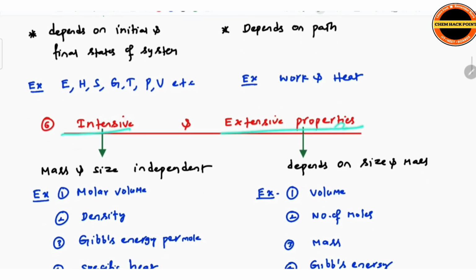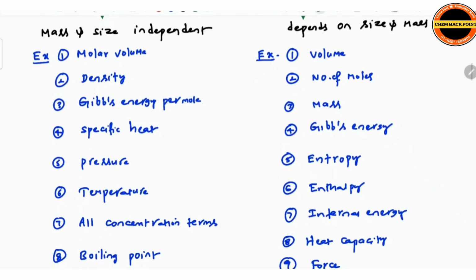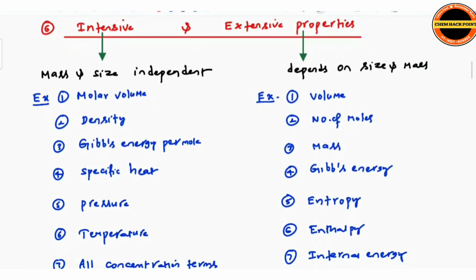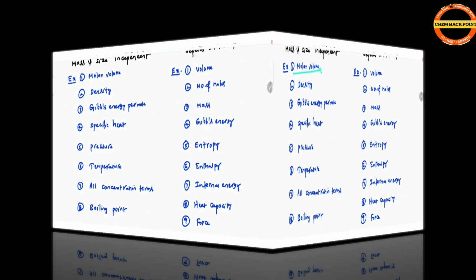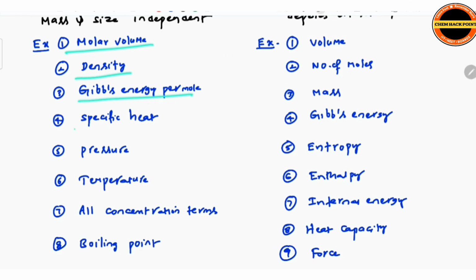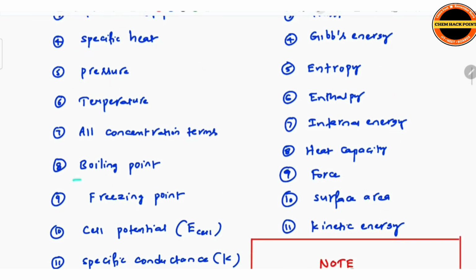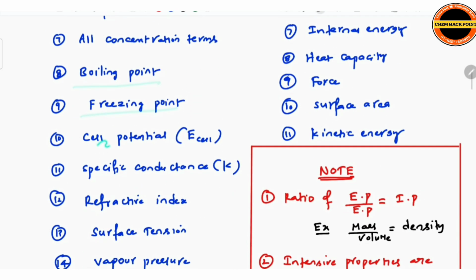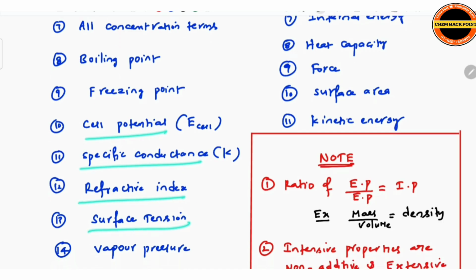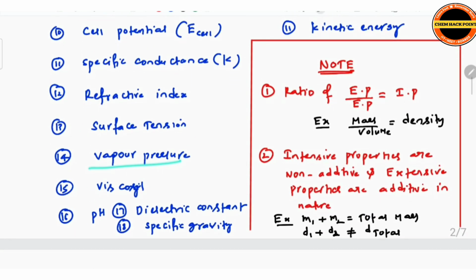Intensive as well as extensive properties. Intensive properties are independent of mass and size, extensive depend on size and mass. Here a list of properties is given, those are intensive and extensive properties, these you have to remember. Molar volume, density, Gibbs energy per mole, specific heat, pressure, temperature, all concentration terms, boiling point, freezing point, cell potential, specific conductance, refractive index, surface tension, vapor pressure, viscosity.